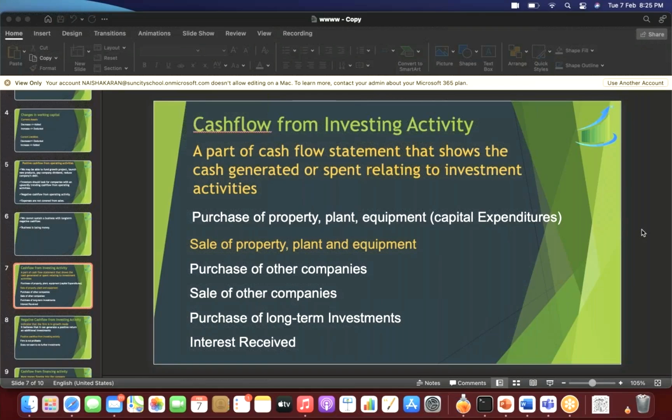Similarly, now... not in balance sheet, sir. It will be reflected, Swastik ji, in your cash flow statement. We are right now dealing with the cash flow statement. In the balance sheet, it can be reflected as increase. When you are purchasing an asset, it will be an increase in asset. When you are purchasing investment, it will be an increase in investment. But interest is not reflected in the balance sheet.